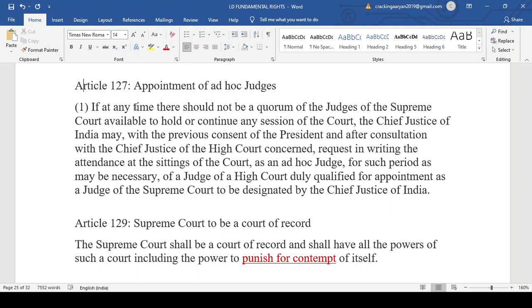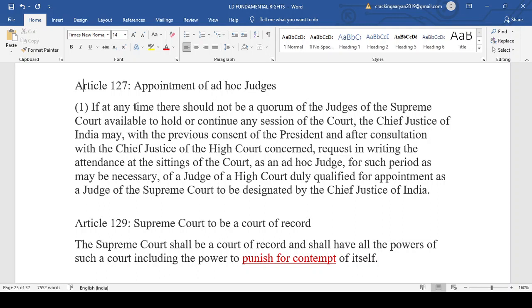If at any time the Chief Justice finds that, for example, in a constitution bench, the minimum number of judges that should be present is 5. Until and unless 5 judges sit, it will not be considered a constitution bench. So if the Chief Justice finds that the quorum of the Supreme Court is not complete, then with the prior consent of the President and consultation with the Chief Justice of the particular High Court from which he is calling the ad hoc judge, he will in writing invite this particular judge to be an ad hoc judge of the Supreme Court for whatever period he or she thinks necessary.